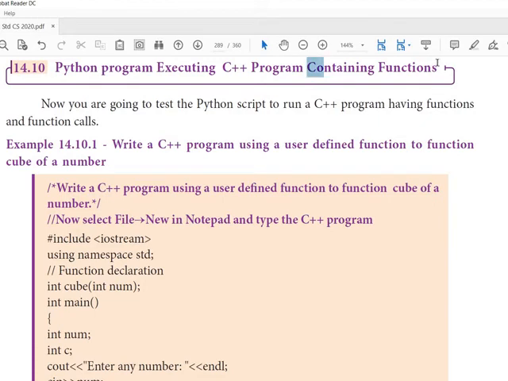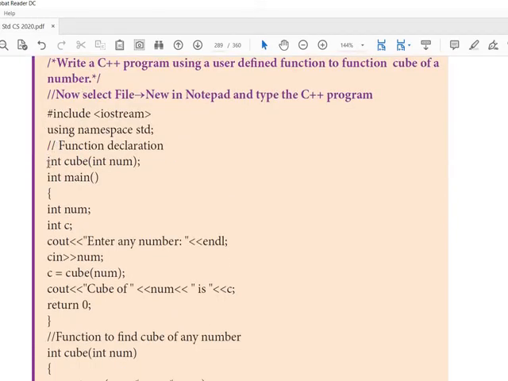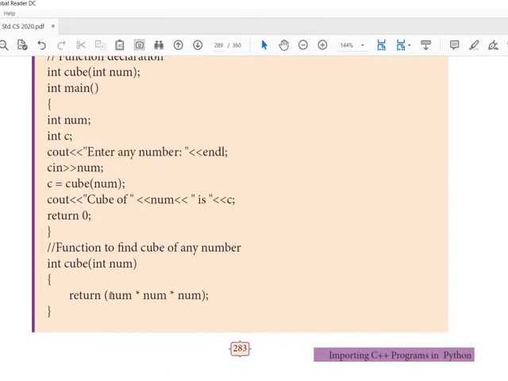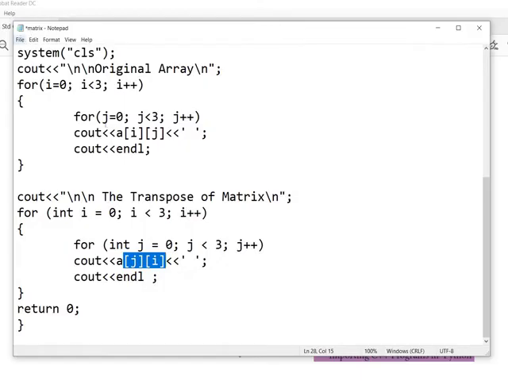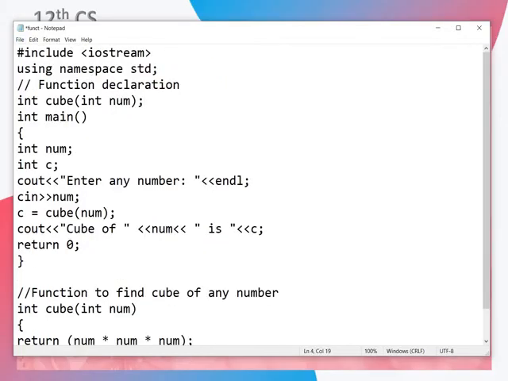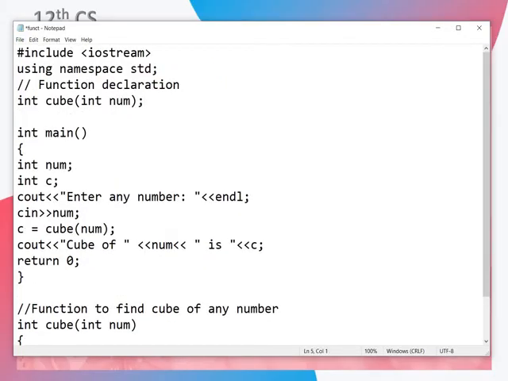Next is to execute a program with a function. Here a function is used, that is int cube. Cube means any number to the power 3. So it is multiplied 3 times. First the function is declared in the main program, num, int c, enter the number. So it is asking the user to enter a number. You will enter a number and it is taken in the variable num and it is passed here.